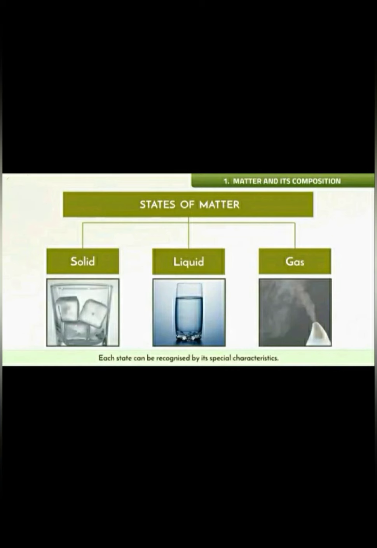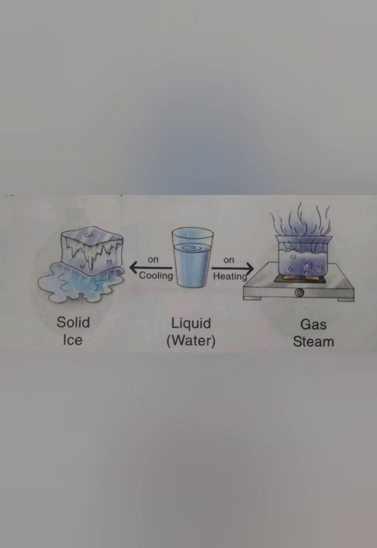Let us understand with the help of an activity how these three physical states of matter can be interchanged by heating or cooling. Here you can see on heating, water changes into steam, that is, liquid state converts into gaseous state. On cooling, water changes into ice, that is, liquid state converts into solid state. So this activity shows how the three physical states of matter, that is solid, liquid and gas, are interchanged by heating or cooling.